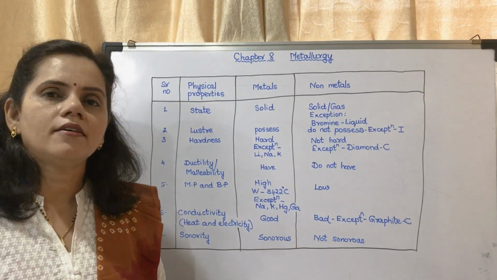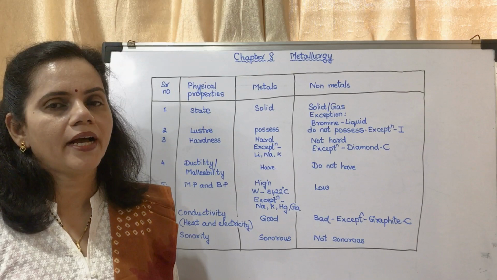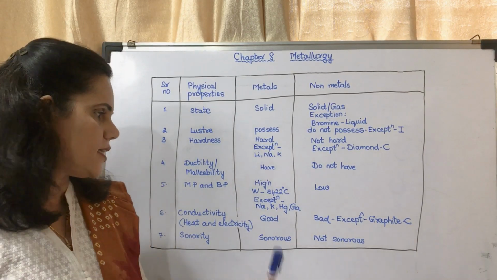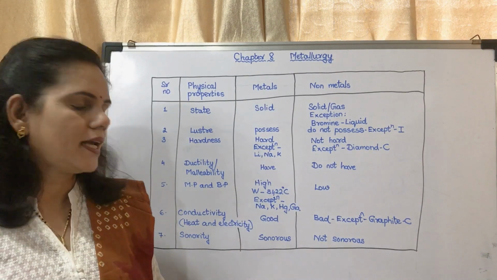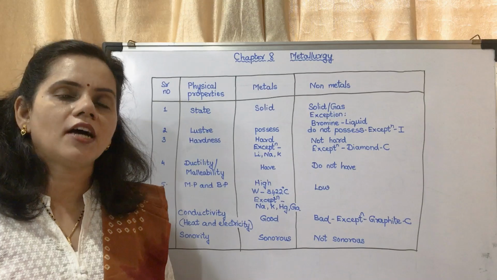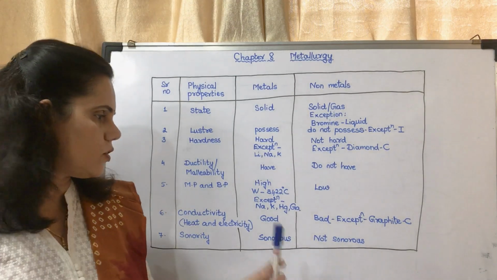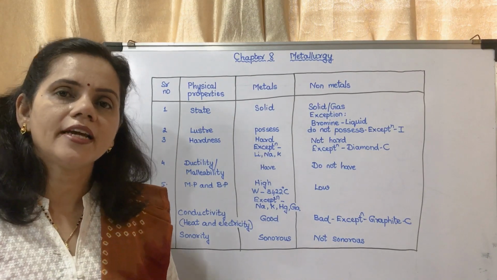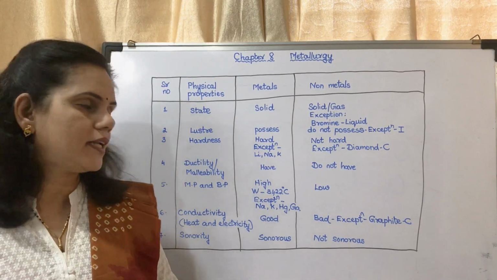This is an objective question which could be asked. What is the melting point? It is 3422 degree Celsius. What is the exception? Exception is sodium, potassium, mercury, gallium, which are having low melting points.